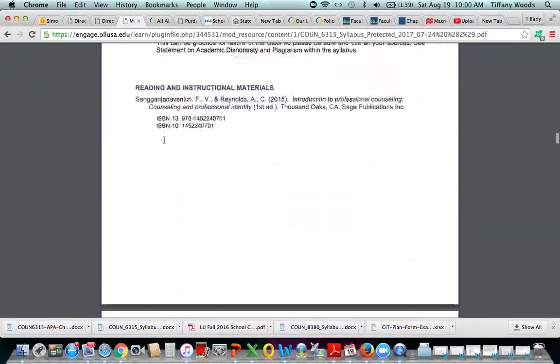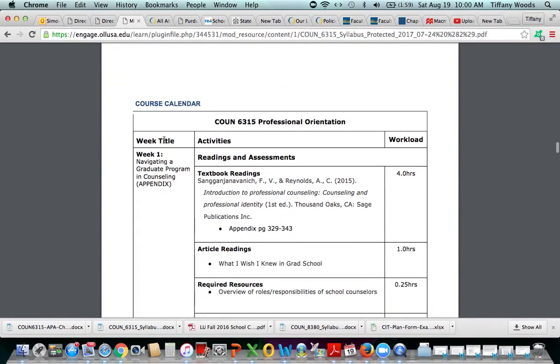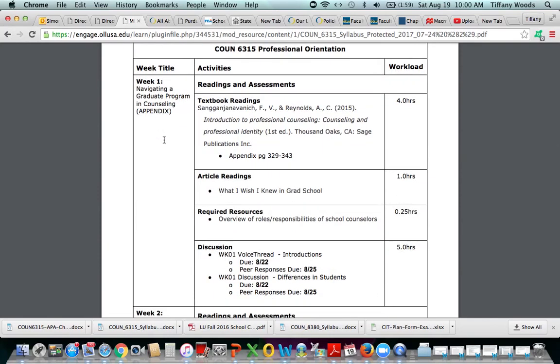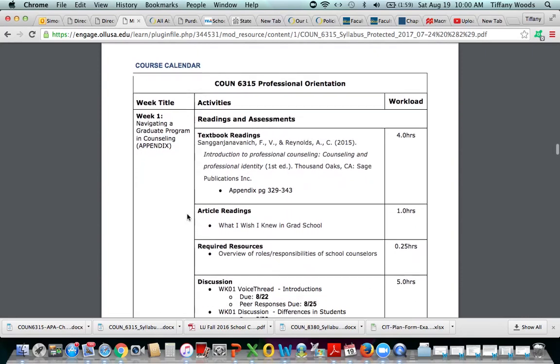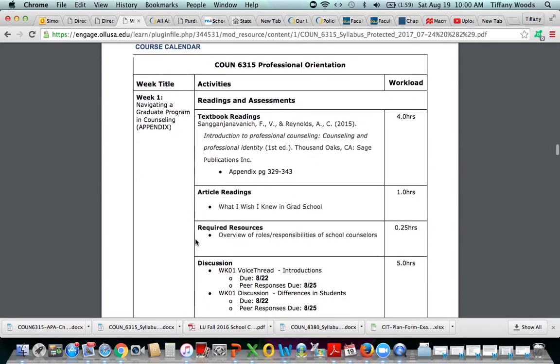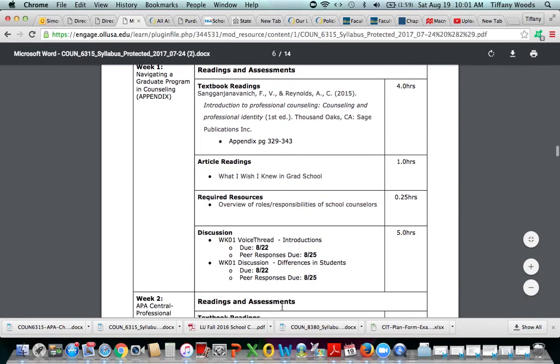Okay, you are responsible for reading this syllabus in its entirety, but there are just some things that I wanted to point out, but you are responsible for going back and reading them all yourself. So we have the course calendar, which is going to tell you what each week is going to entail, the required readings that you're going to have, and the resources. So this is the area where I said I haven't,